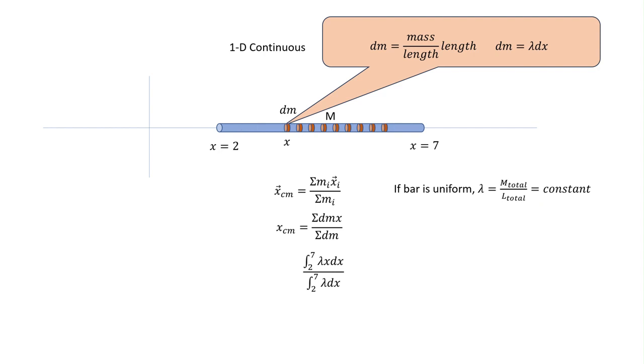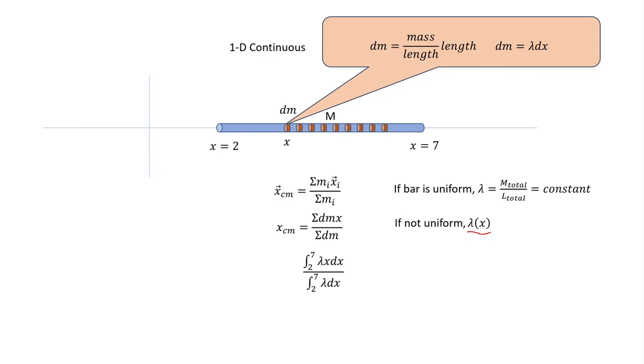The other case is it's not uniform. And if it's not uniform, somebody needs to tell you something about the bar. You can't just say, go find the center of mass of this non-uniform bar. You'd say, well, how is it not uniform? In what way, right? I'll talk more in maybe another video about how you don't even need to do math in order to find the center of mass of a crazy bar, but that's a different topic.